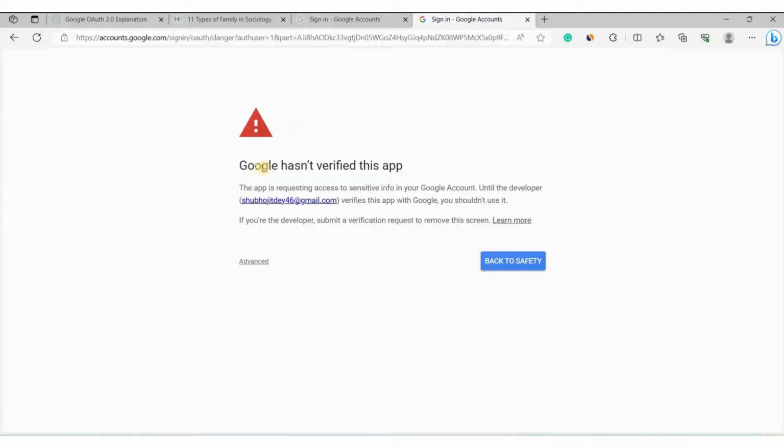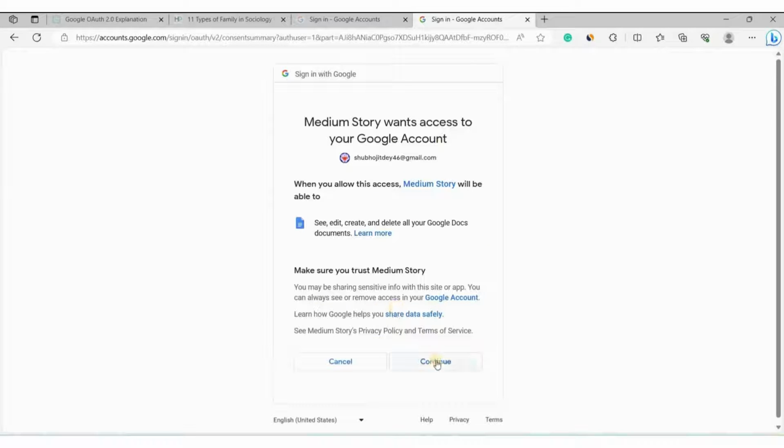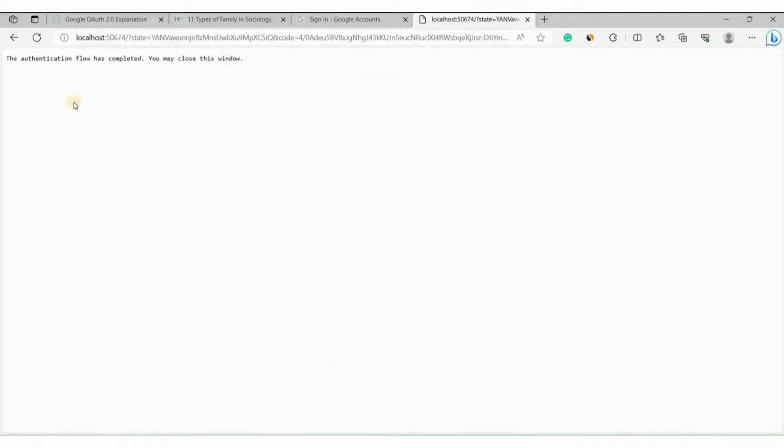You can see that Google has not verified this app. Don't get scared, it's nothing risky, because it's your own account and your own API. Just click on advanced here, then click go to medium story. Then you can click allow, because you are giving permission to our created program to write in your Google document. Simply click on continue. You can see that the authentication flow is completed. You may close this window, so we will simply close this.